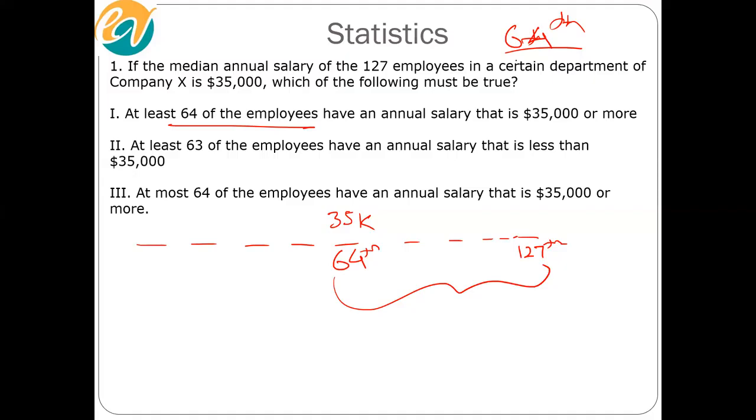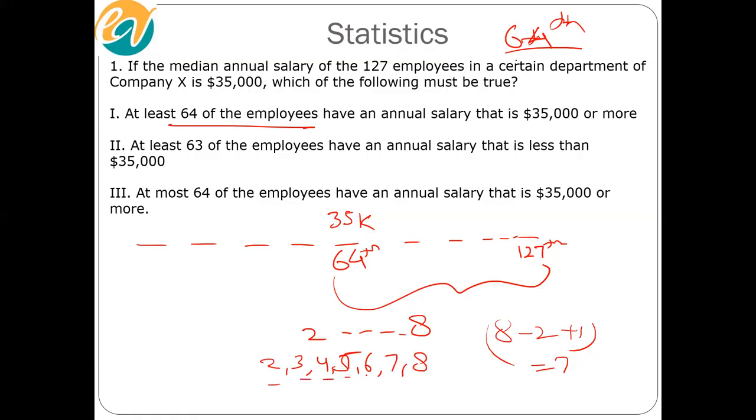Incidentally, this is something that I am hoping you guys are comfortable with. If we have to find out, for example, how many integers are there between 2 and 8, including 2 and 8, how do we find out, by the way? Last minus first plus 1, which would be 7. Which are those 7? 2, 3, 4, 5, 6, 7, and 8. 1, 2, 3, 4, 5, 6, 7.